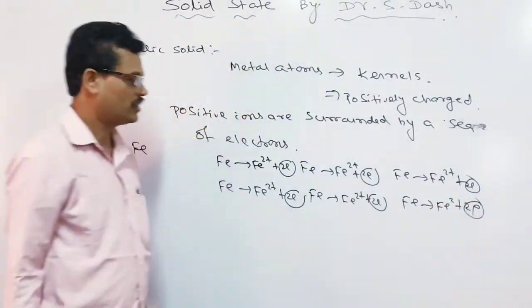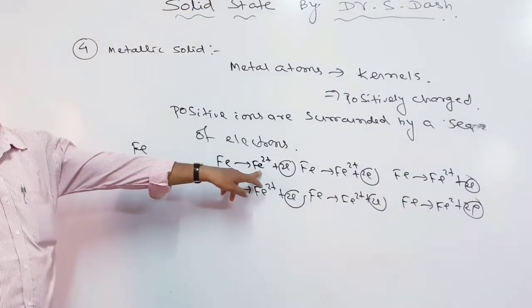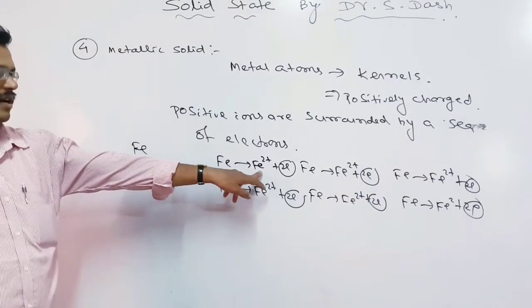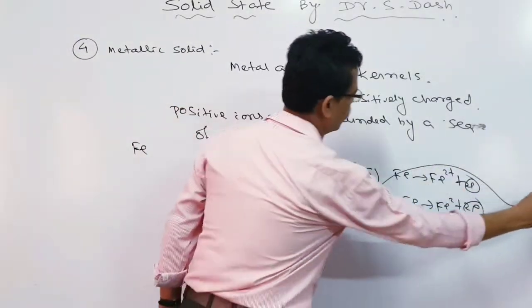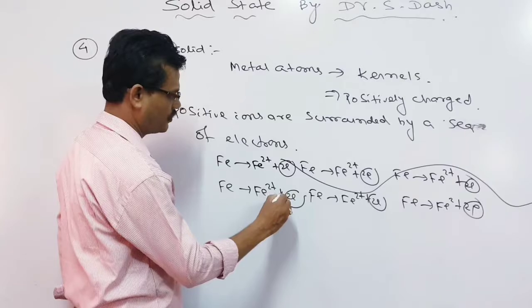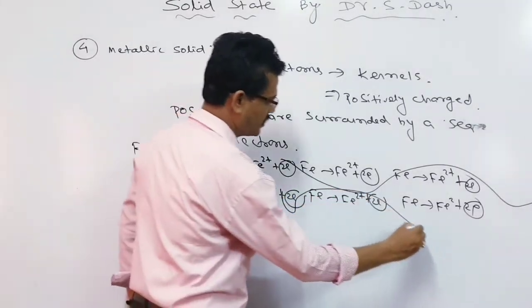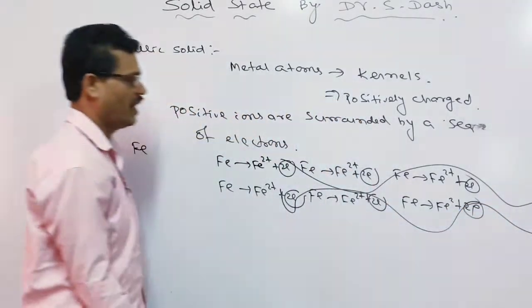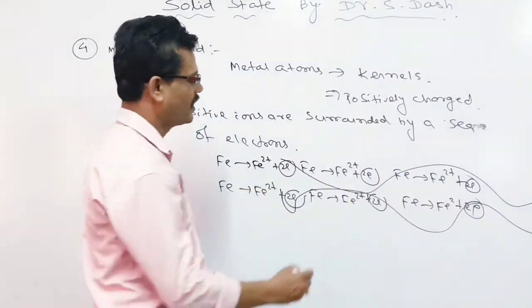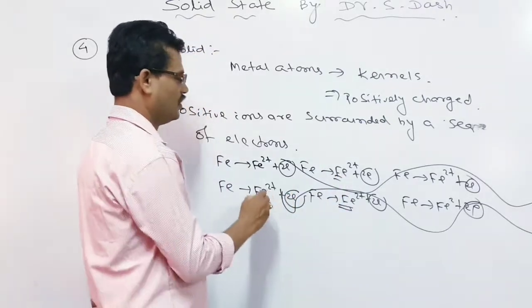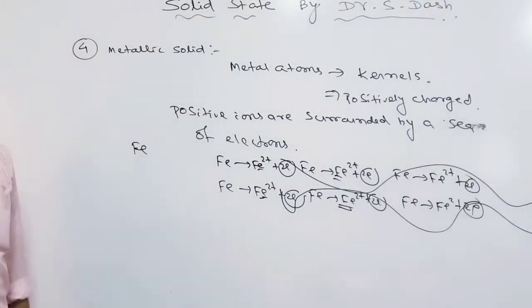These electrons will just form like a cloud, or a sea of electrons. You can see there is a sea of electrons here also, and the electrons are found to be flowing, surrounded by these positive charges. Due to the moving of the electrons around the positive charges, current is produced by the metal atoms.